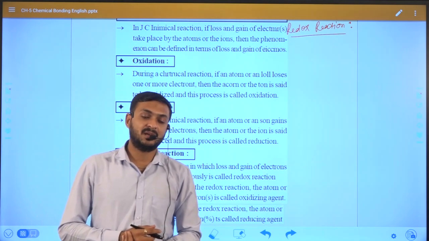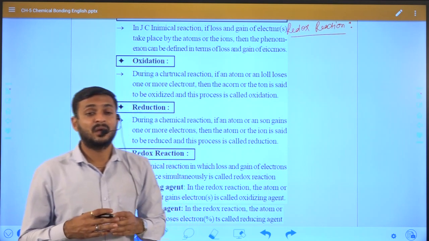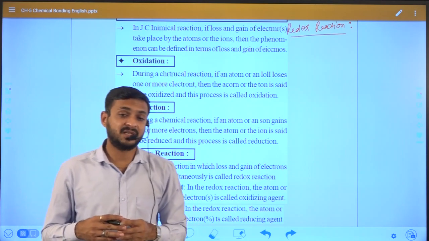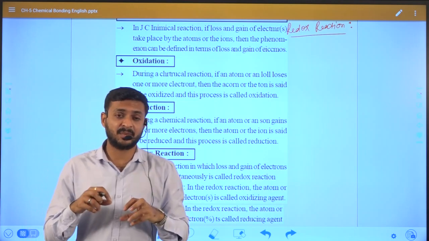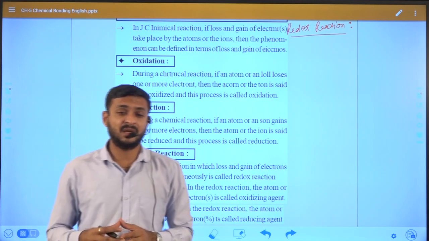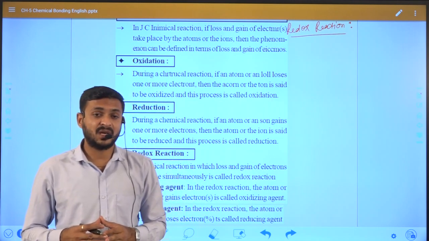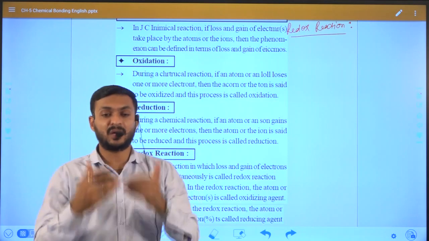Based on different things, we can say this reaction is oxidation and this reaction is reduction. But mainly in this concept, to understand the oxidation and reduction process, the concept is based on electron transfer.